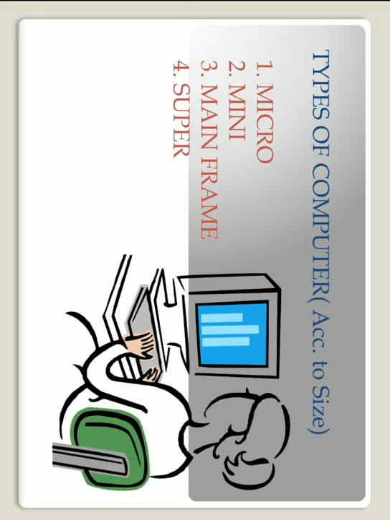Almost 2000 people can work at the same time, that means simultaneously, on a minicomputer. Examples of minicomputers are PDP 11, PDP 45, IBM series and VAX 7500. The size of these computers is somewhat large.